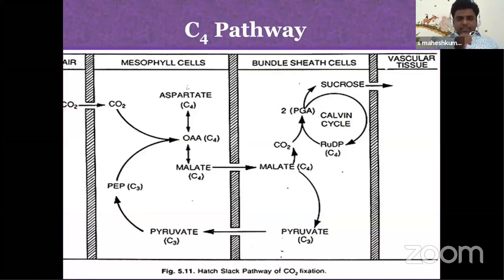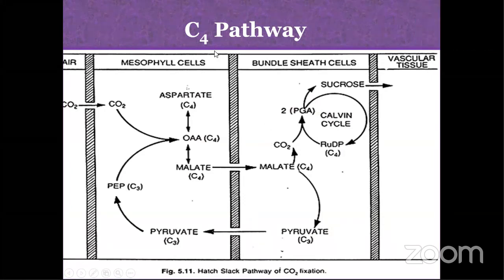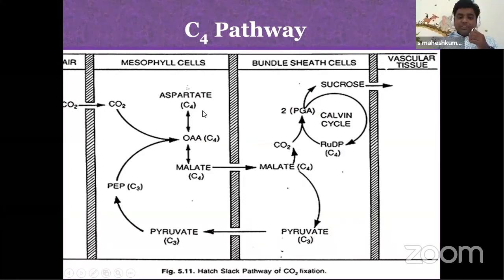So here the main thing, sir, is that when compared to the C3 cycle, in the C3 cycle the CO2 is received by RuBP and finally converted into glucose. That we already learnt in a previous class. That process is happening in C4 also. But the difference is, to avoid photorespiration, these C4 plants adopted a different process.